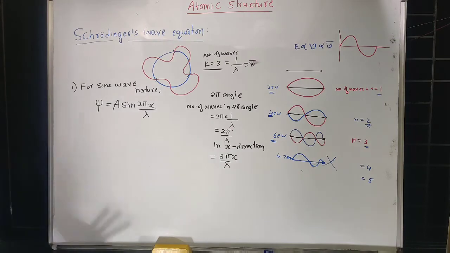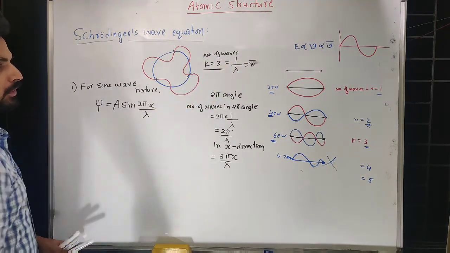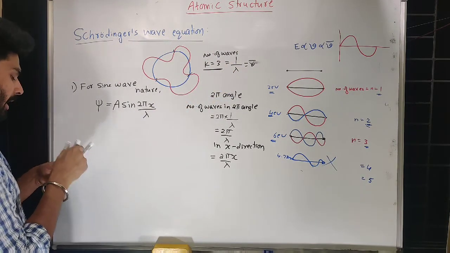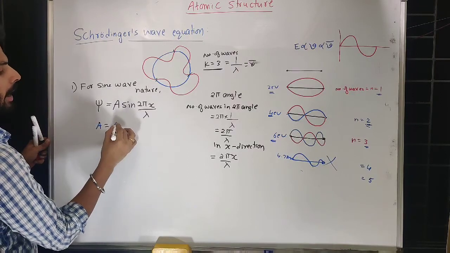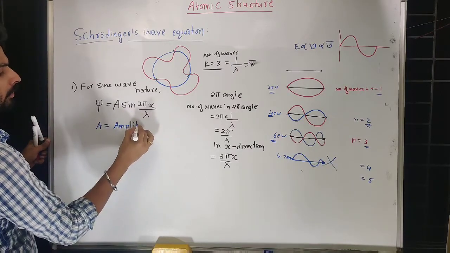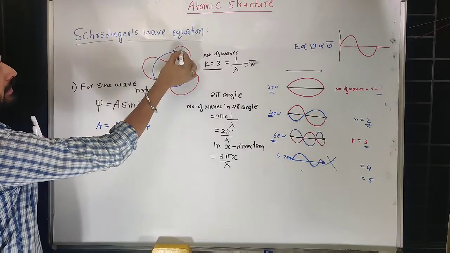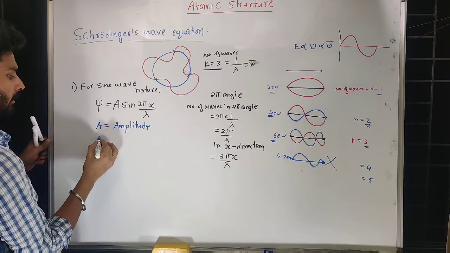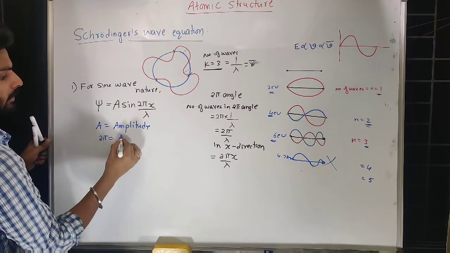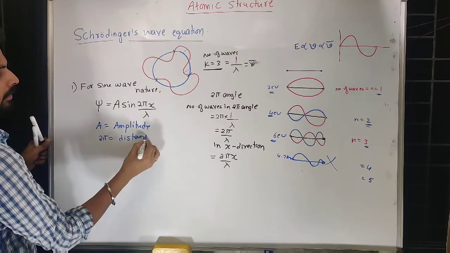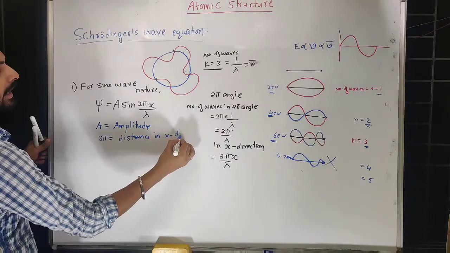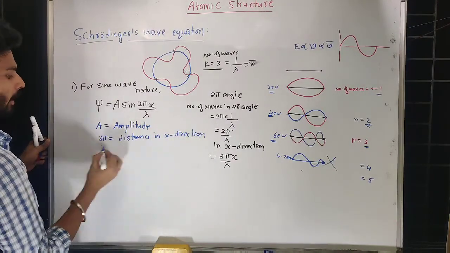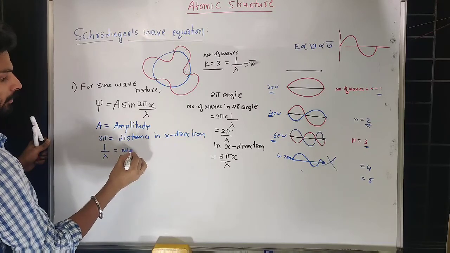Going in the x direction, covering 2 pi angle, and 1 upon lambda is the number of waves, where a stands for amplitude. If I consider this as a baseline, this is the amplitude, 2 pi is the distance traveled in the x direction, and 1 upon lambda is the number of waves.